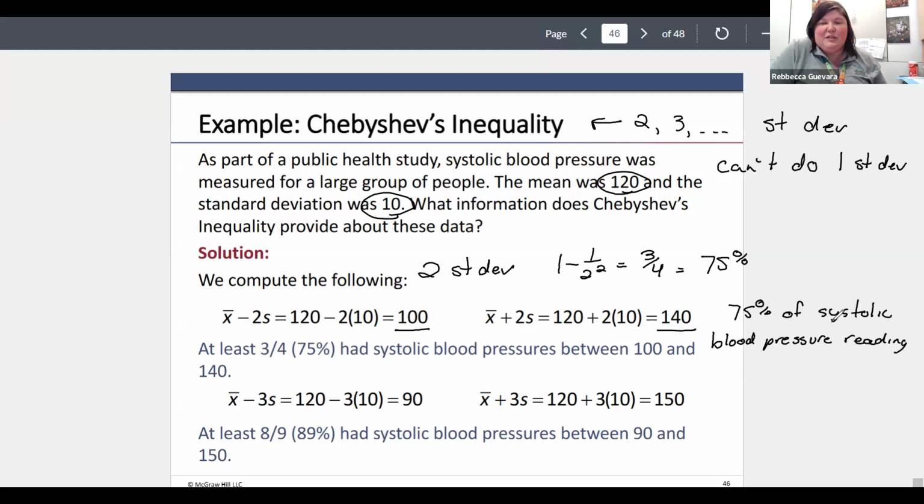So 75% of systolic blood pressure readings are between 100 and 140.